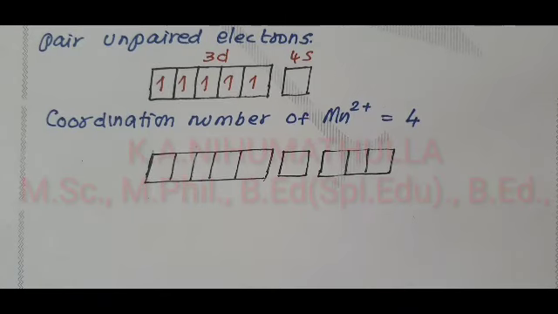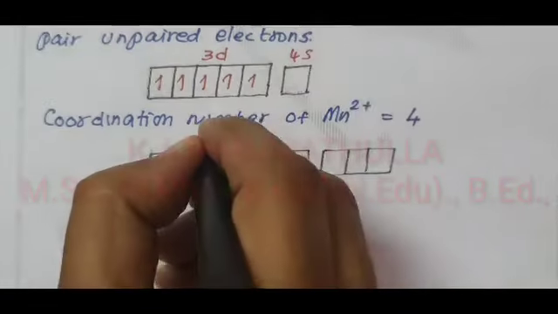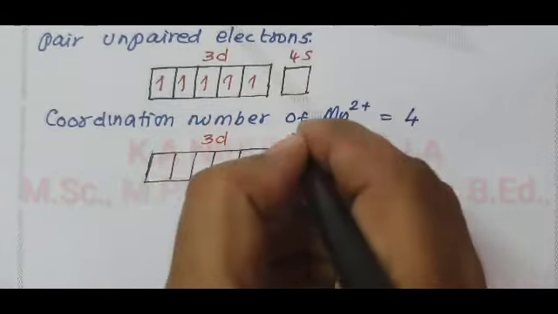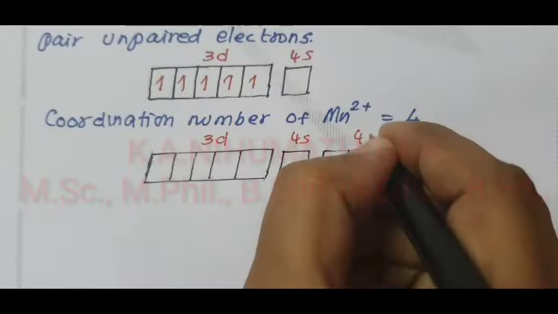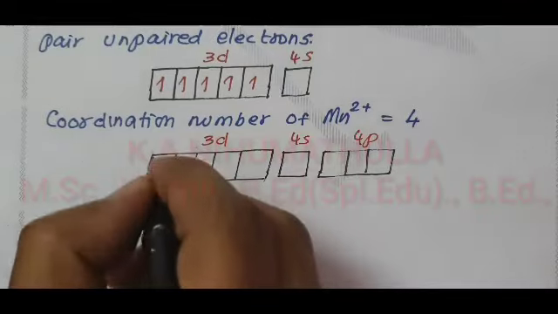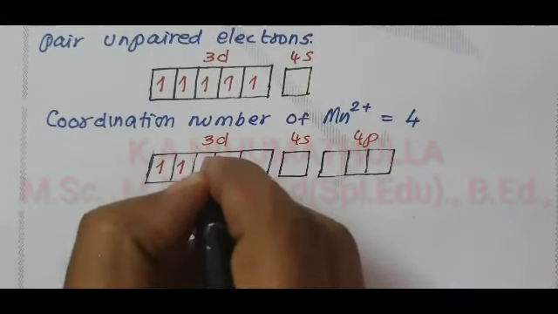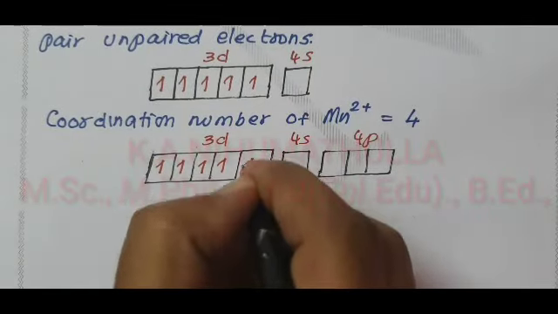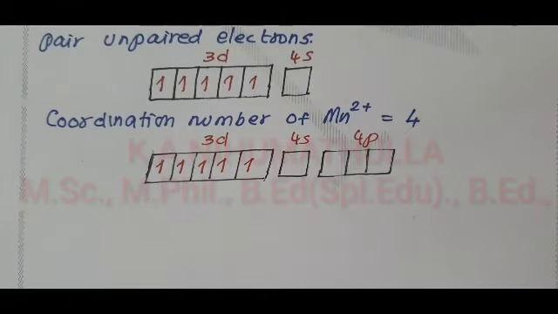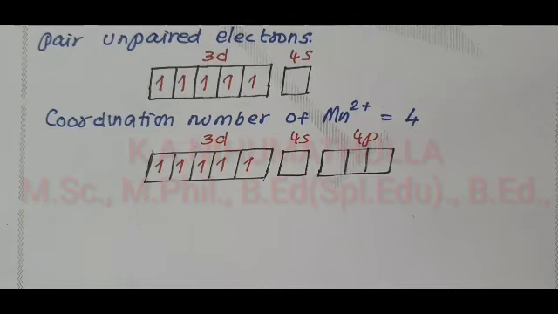First the 5 orientations belong to 3d, then 4s, then 4p. The 3d containing 5 unpaired electrons gives a magnetic moment equal to 5.9 Bohr magneton. Now the vacant orbitals start from the 4s orbital.